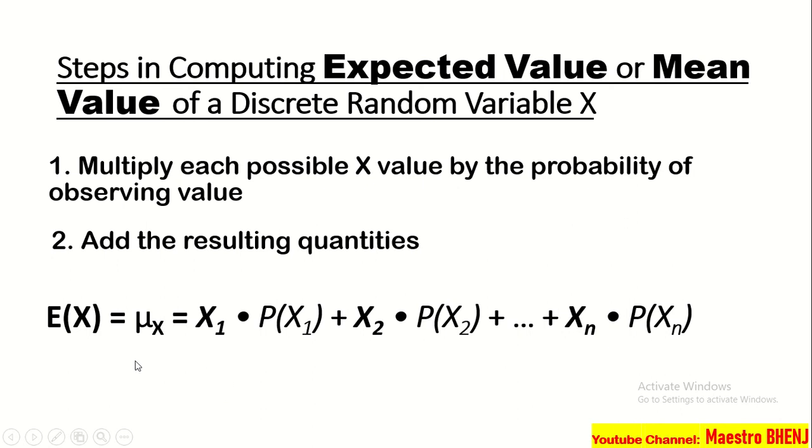So sa pagkuha ng mean value or the expected value, meron tayong formula. Expected value is equal to the mean value or is equal to the x sub 1 times the probability of x sub 1 plus x sub 2 times the probability of x sub 2 hanggang makarating tayo dun sa x sub n times the probability of x sub n. Ibig sabihin, depende sa ating given yon sa ating probability distribution.